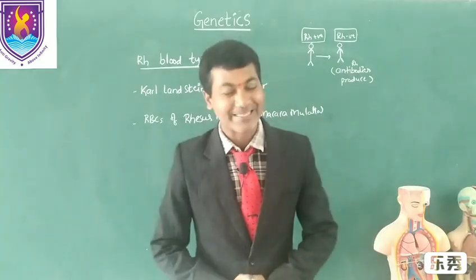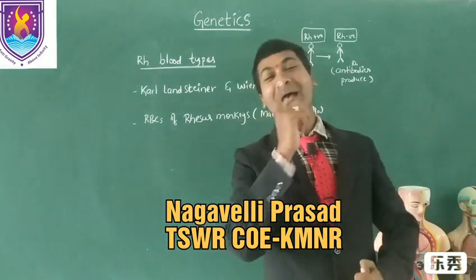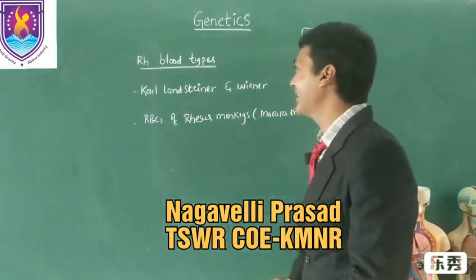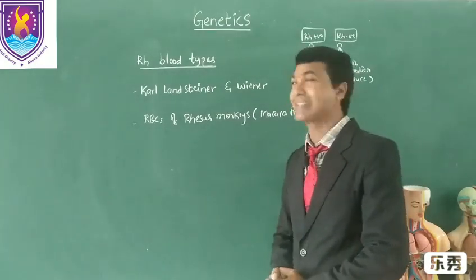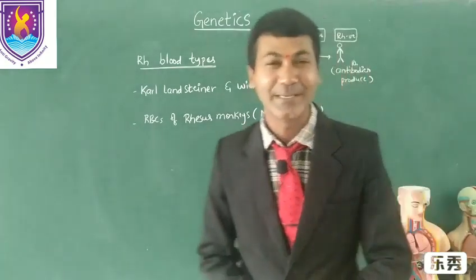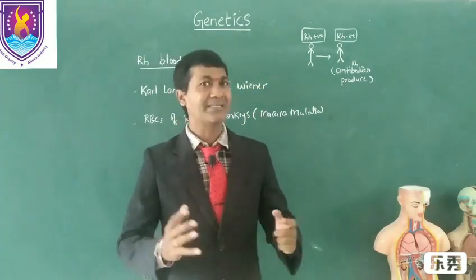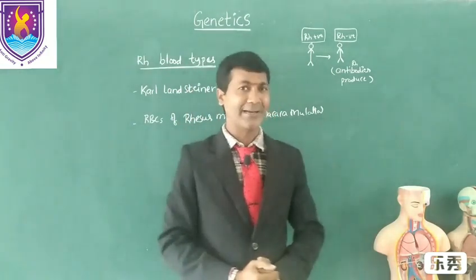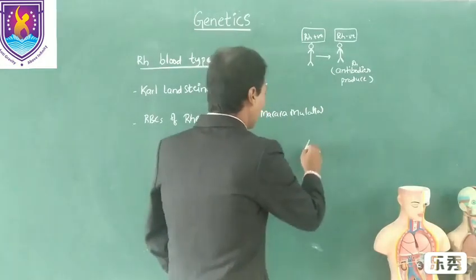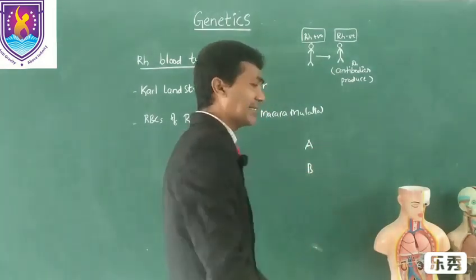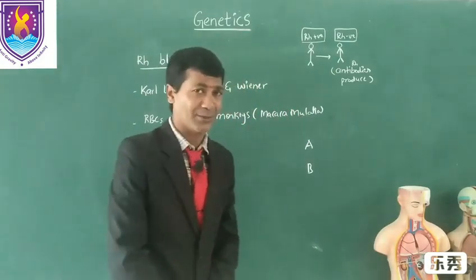Hello my dear students. Now I am going to explain another important concept in genetics, that is Rh blood types. My dear students, we have studied that we have two types of antigens present on the surface of the RBC, right? A and B. These two antigens are present on the RBCs of human beings.